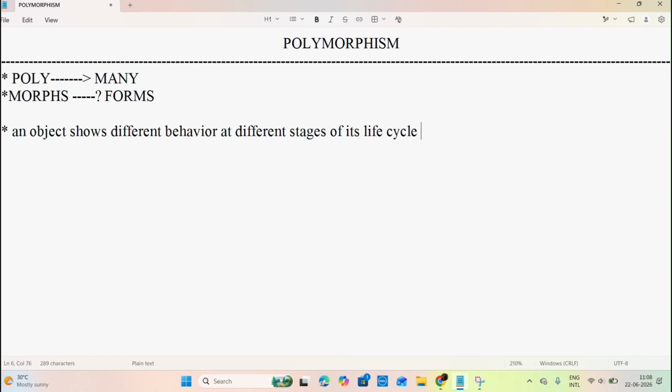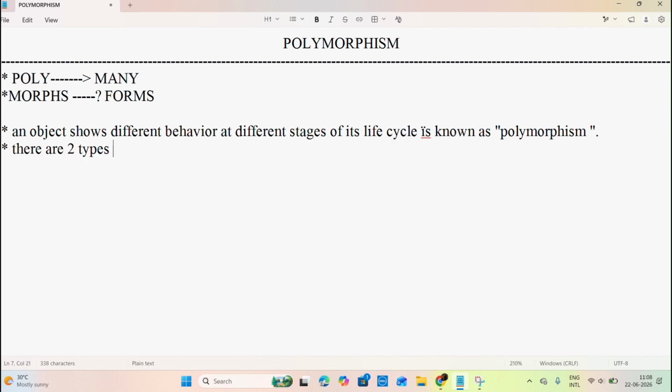An object that shows different behavior at different stages of its life cycle is known as polymorphism. Next, in Java, there are two types of polymorphism.